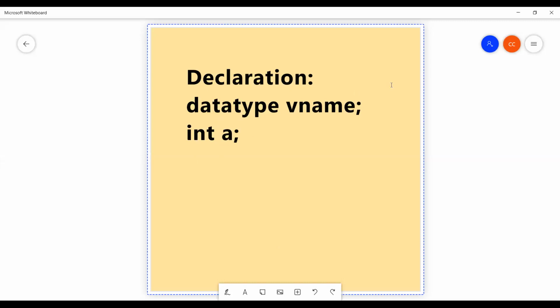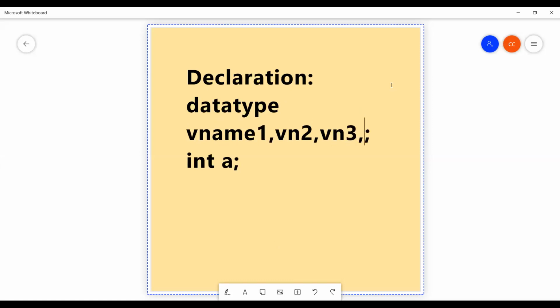We can declare n number of variables by using a special symbol called comma. So I can write variable name 1, comma, variable name 2, comma, variable name 3, comma, variable name 4, and so on, up to variable name n. n number of variables we can declare at a time. So I can write int space a, comma b, comma c, and so on. I can declare n number of variables, not a problem.